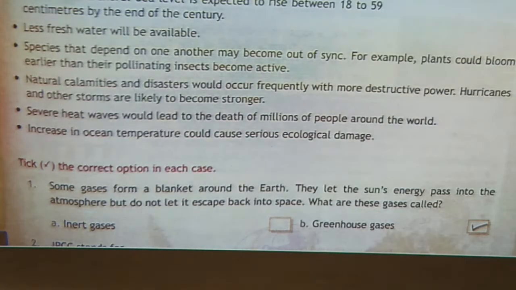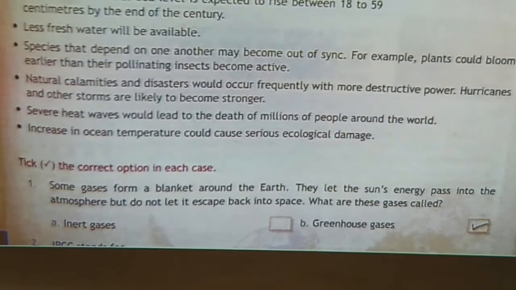Somewhere floods are occurring and somewhere there are no floods, there is scarcity of water. And next point, severe heat waves would lead to the death of millions of people around the world. An increase in ocean temperature could cause serious ecological damage.